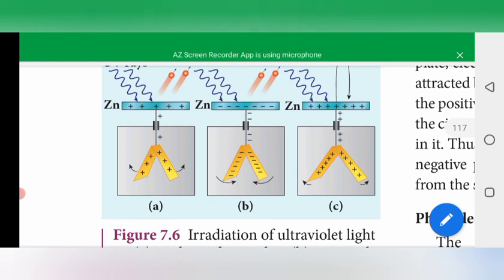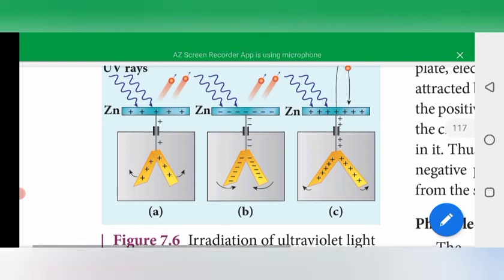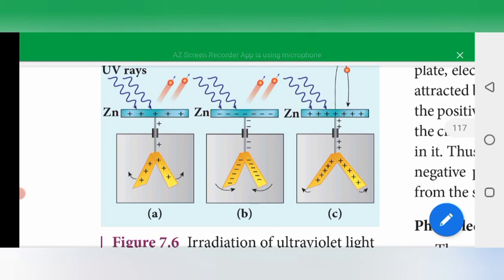From this observation, he concluded that negatively charged electrons are emitted from the zinc plate under the action of ultraviolet light. Whether the zinc is uncharged, positively charged or negatively charged, electrons get ejected out. This is Hallwachs' observation.